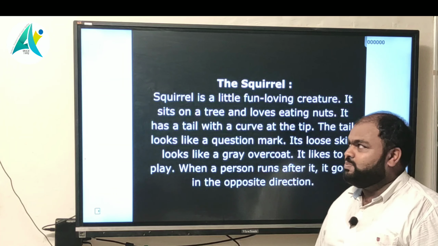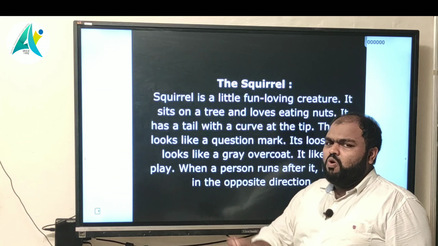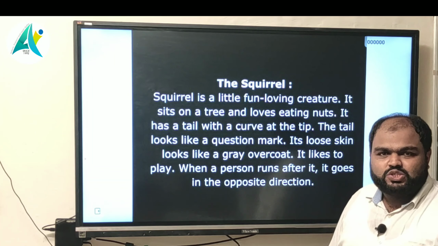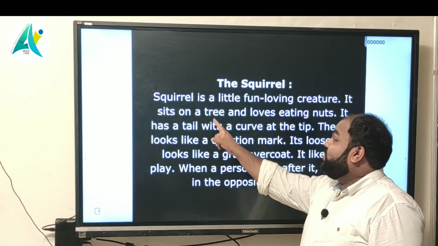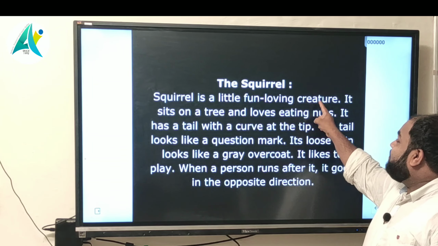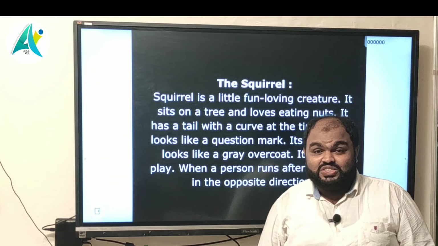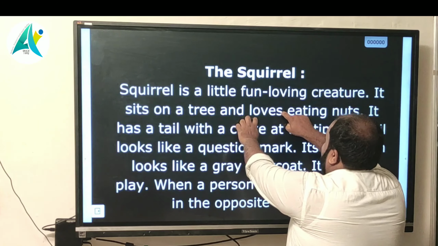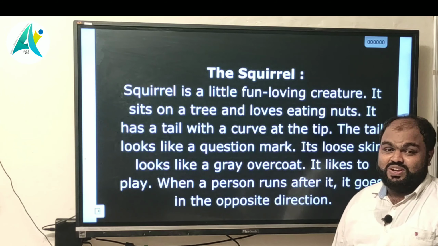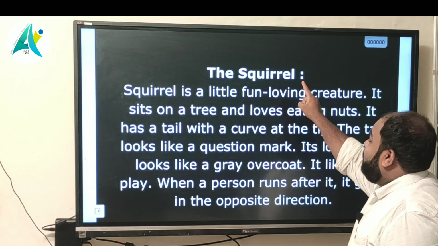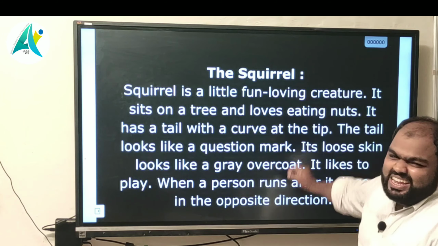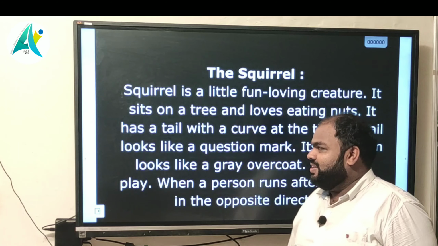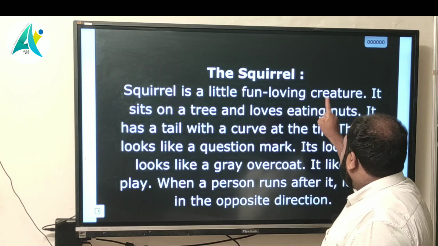Before this poem, The Squirrel, one small note about the squirrel. Let's look at what that is. The squirrel is a little fun-loving creature. No need to explain what that is.